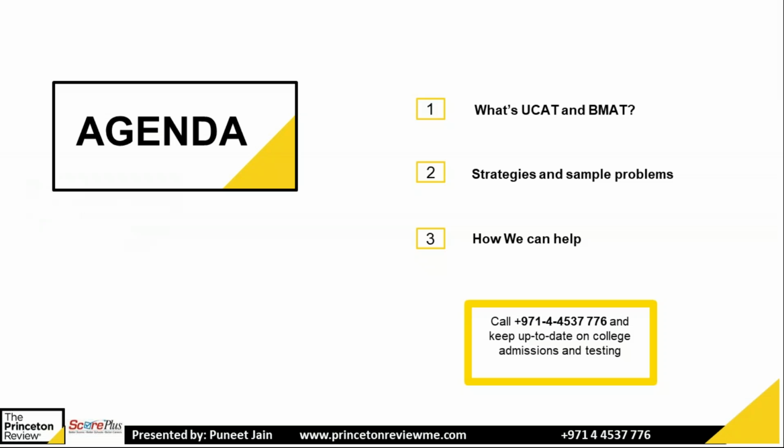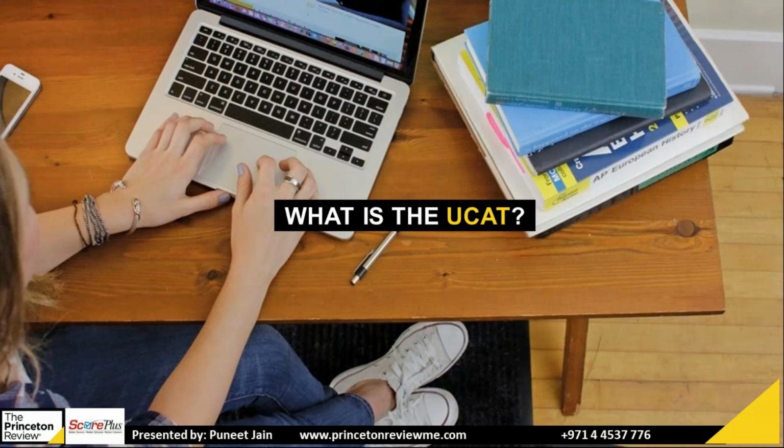First we will cover what the UCAT exam is, its pattern, and the BMAT exam, its pattern, where it is used, what the duration is, and which sections are there. Then we will cover some sample problems and the strategies used by Scopeless to solve them faster. At the last, we will tell you about the class structure. Next slide. Coming to the first exam, which is UCAT.